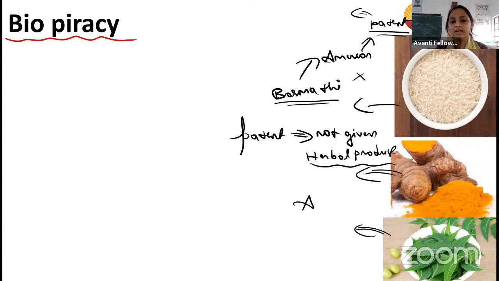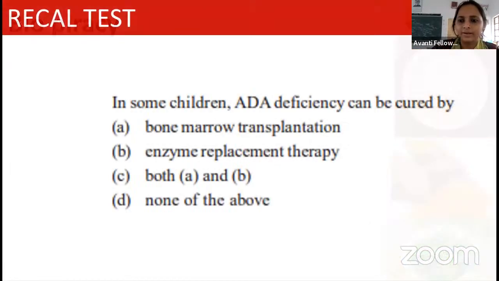These three things are from India. But some other countries took advantage and made them without giving the Indian name. They use their own name and take the money in that name. This is what we call biopiracy. In the next class, we will learn about biopiracy in detail. I have just given the introduction.